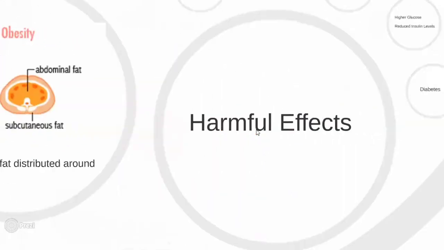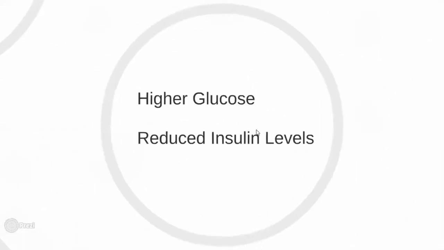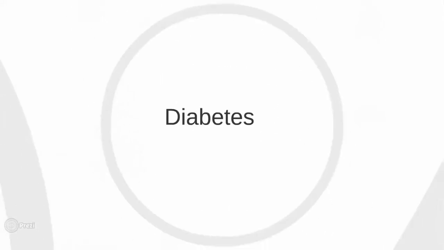In apple-shaped obesity or android fat obesity, what will be the harmful effects or the risk factors of this type of obesity? It will lead to high glucose levels and insulin resistance. So it means that there will be reduced insulin action. Higher glucose levels and reduced insulin action will eventually lead to the formation of diabetes.